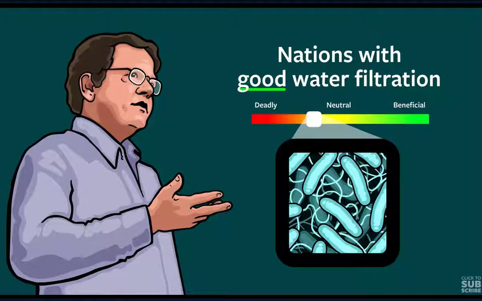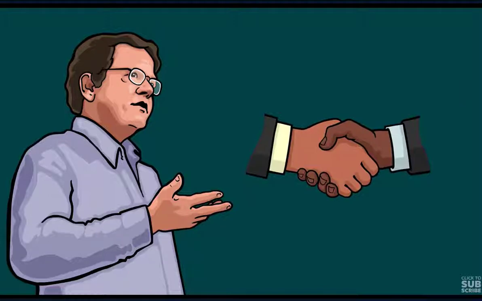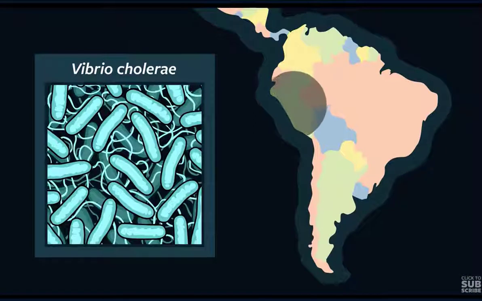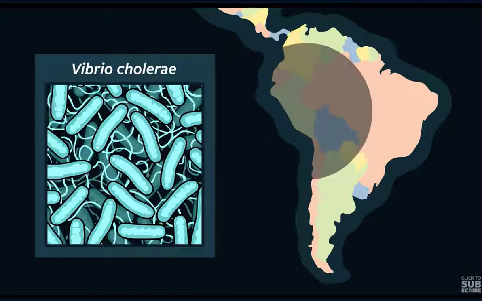In these environments, natural selection favored microbes that were, quote, kinder to people because people were then healthy enough to go to school, to work, and mingle with friends and family. This allowed the bacteria to spread slowly and non-violently through human-to-human contact. The take-home message here is this. When there is an outbreak of cholera, not only should we immediately treat the sick, we should also distribute clean drinking water.